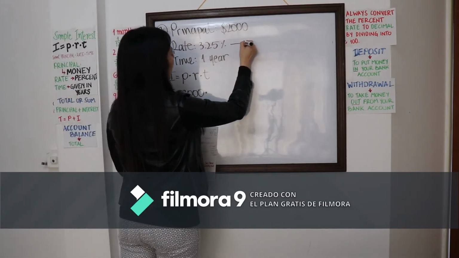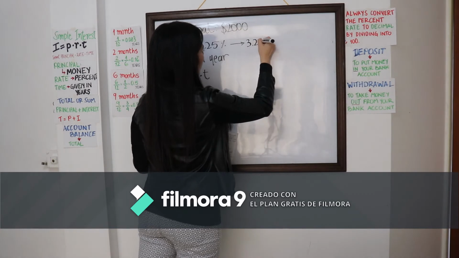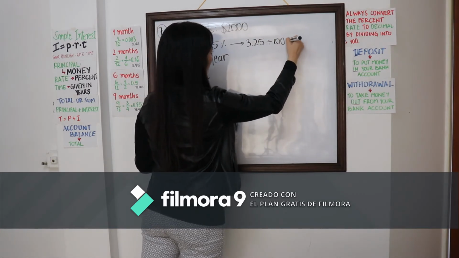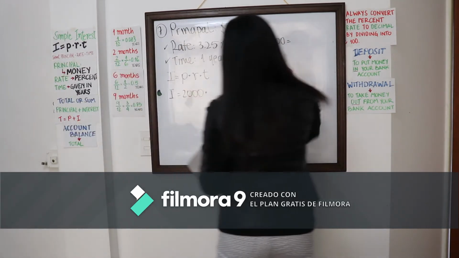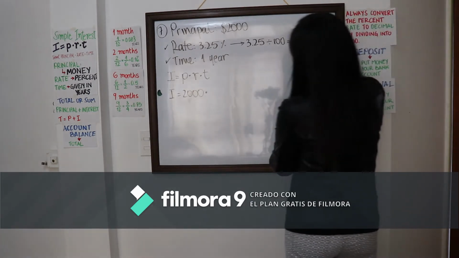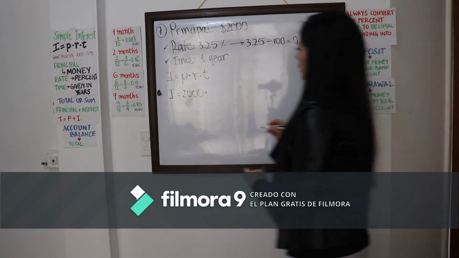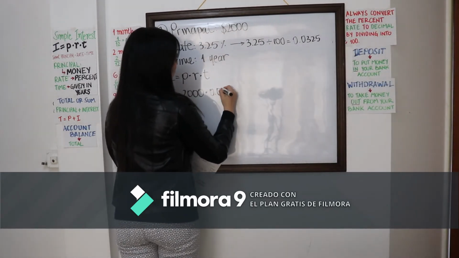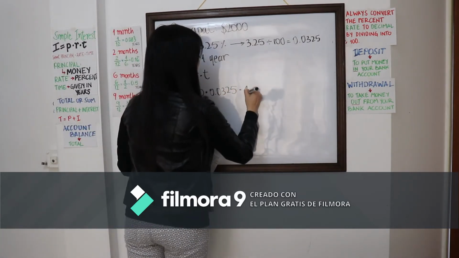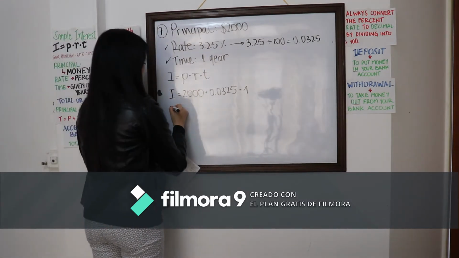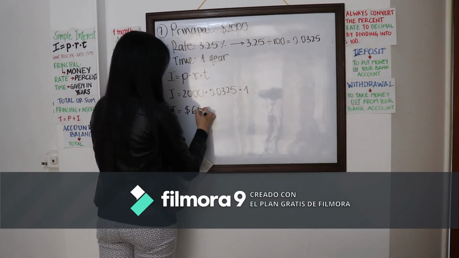Now, the rate is not converted to decimal, so I need to do that. I'm going to take 3.25 and I'm going to divide it by 100. Now remember, when I divide by 100, I need to move the decimal point to the left twice, right? We need to do it twice. So we're going to have 0.0325. So this number goes here, 0.0325. And then the time is a year, so we're good. We just write down 1. And then please do your math. I already did mine, and my answer is actually $65.